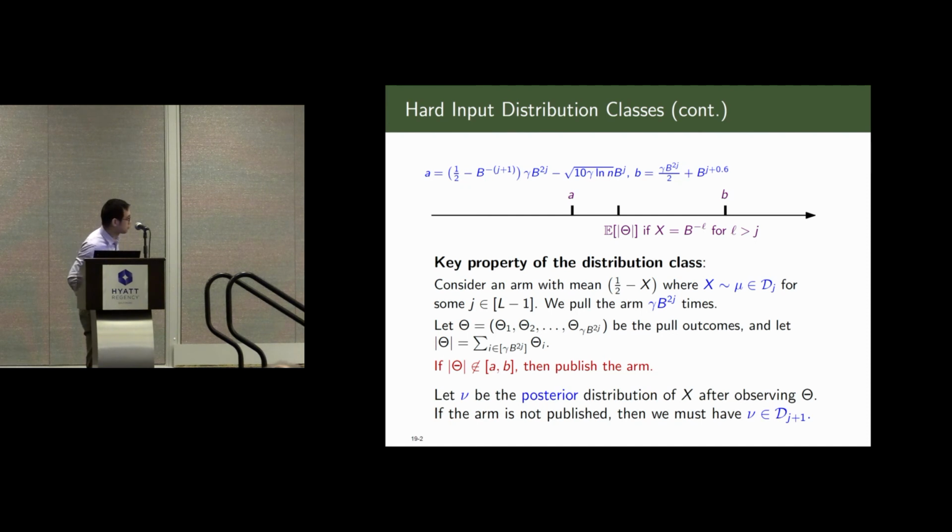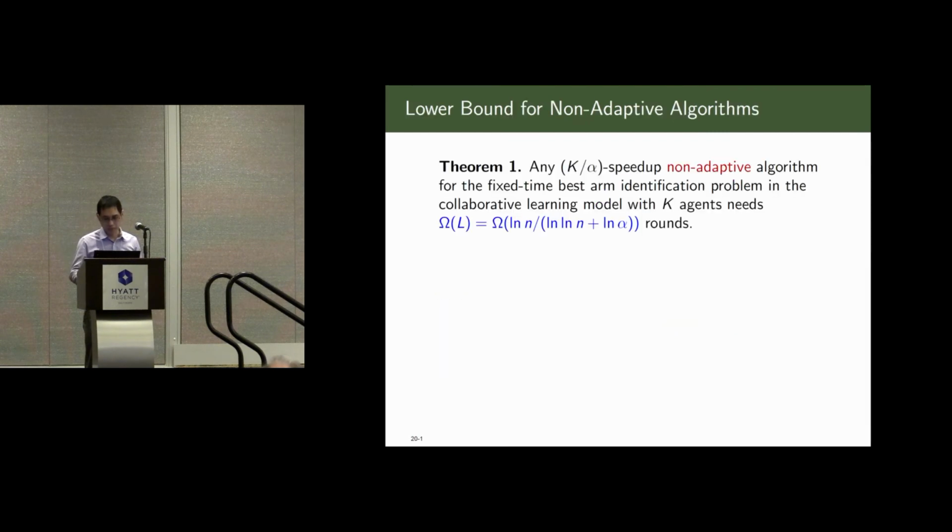Okay, so we can show the following. Let nu be the posterior of x after observing this sequence of pull outcomes. If the arm is not published, then we must have that the posterior distribution nu belongs to the input distribution class D_{j+1}. Okay, this is how we actually do the induction.